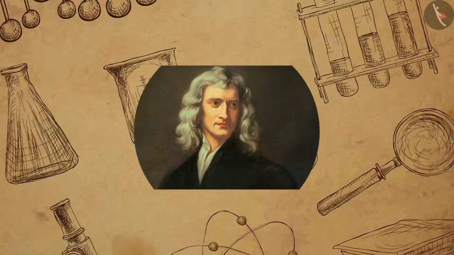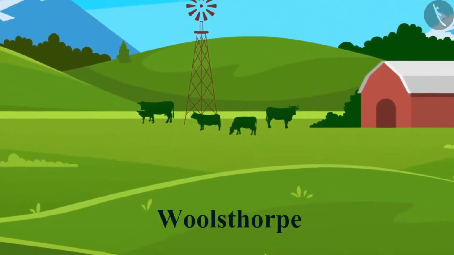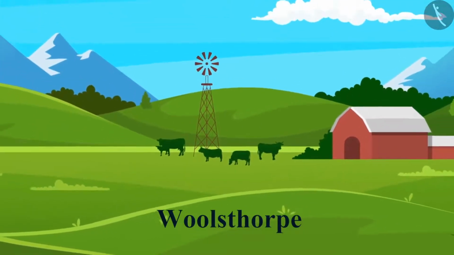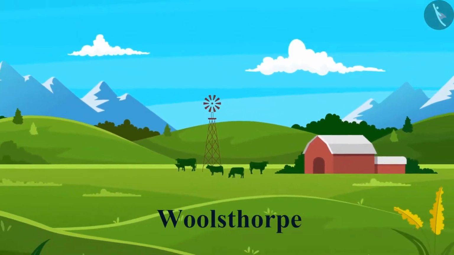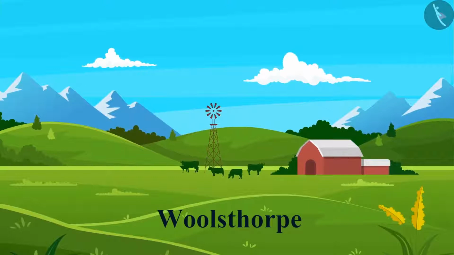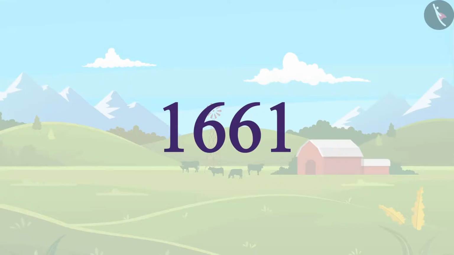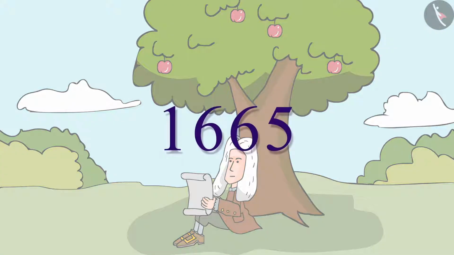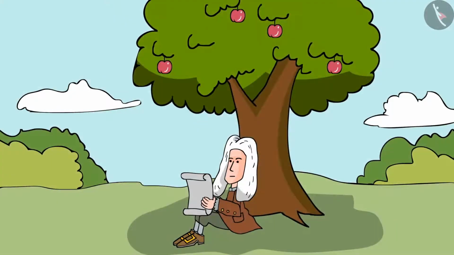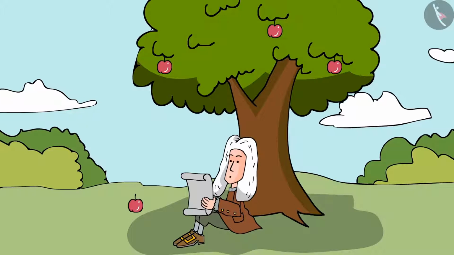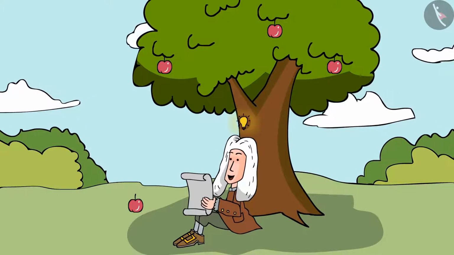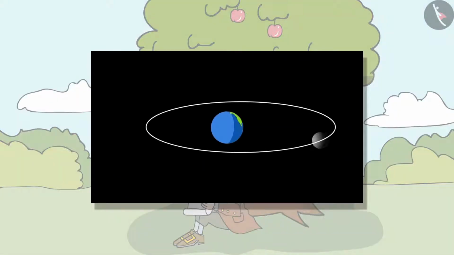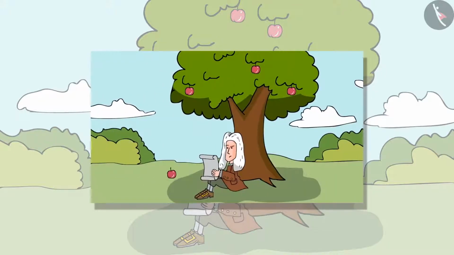Sir Isaac Newton was born in Woolsthorpe, near Grantham, England. He was born in a poor farming family, but he was not very good at farming. In 1661, he was sent to study at Cambridge University. In 1665, it is said that an apple fell on his head, and this encouraged Newton to connect the force that kept the moon in its orbit with the force that made the apple fall.